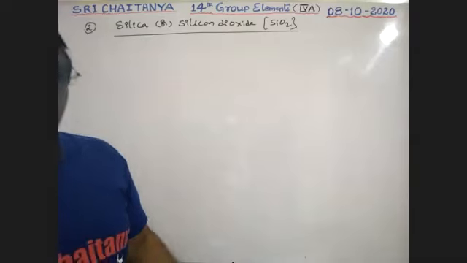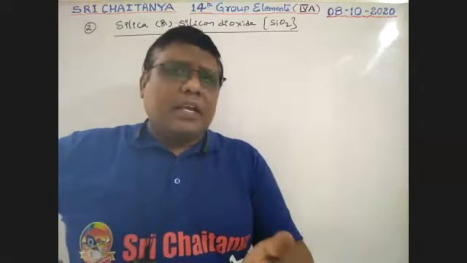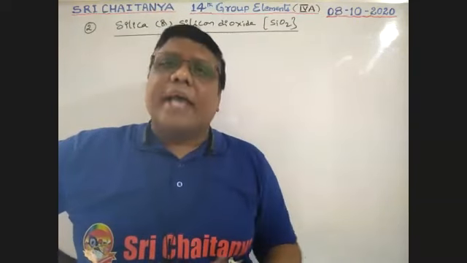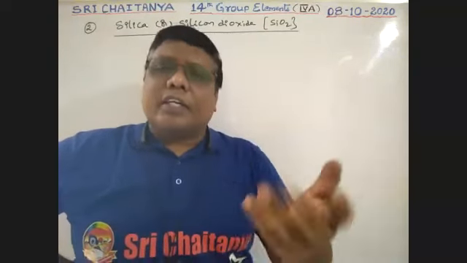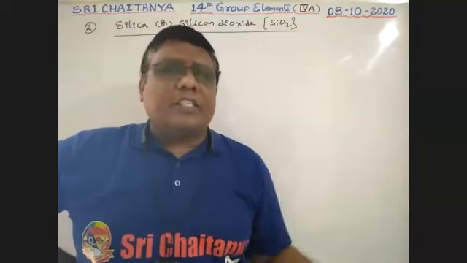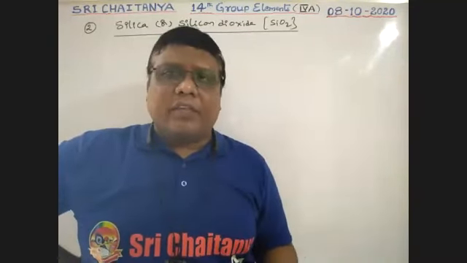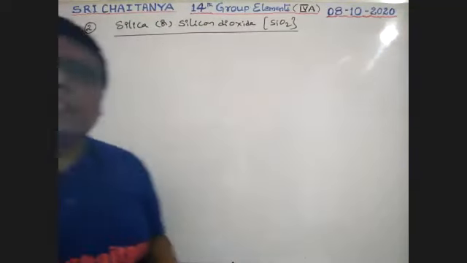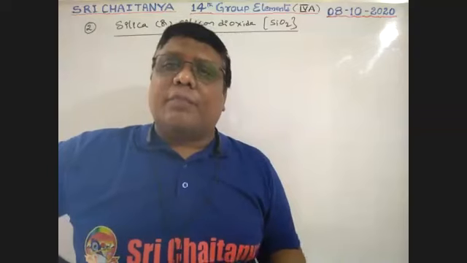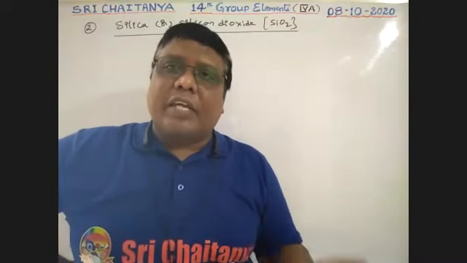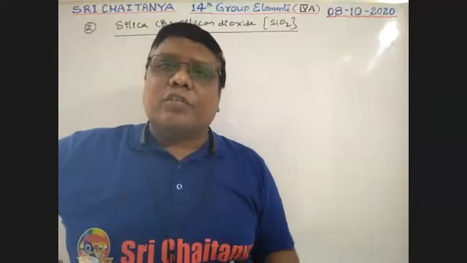Boys, this silica is freely available in nature under the name sand. Sand is nothing but SiO2; it is a crushed form of quartz. Also in the earth's crust, this silica is frequently available. But it is a polymorphous compound, that means it is available in different forms.